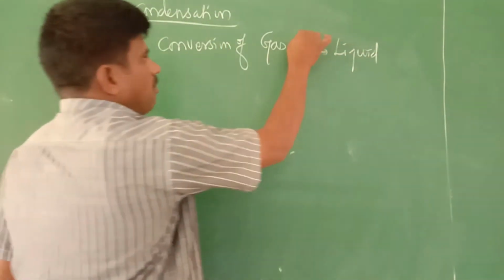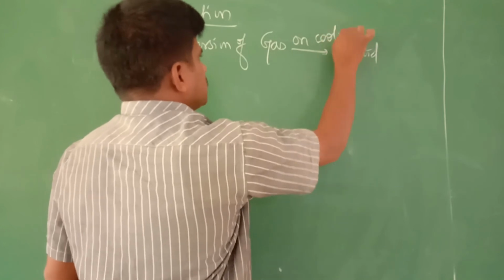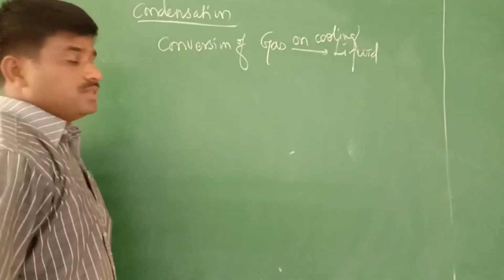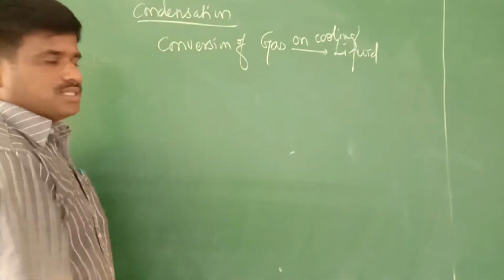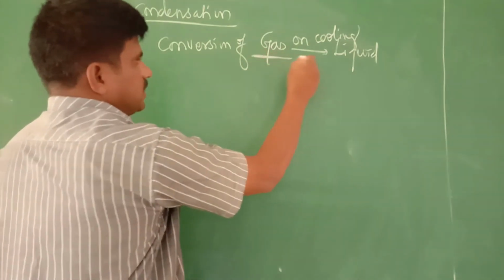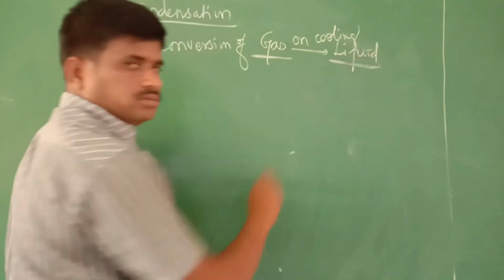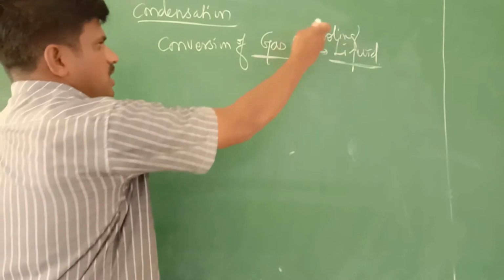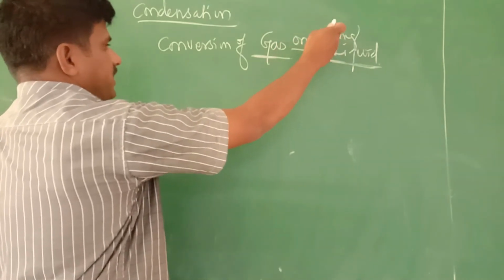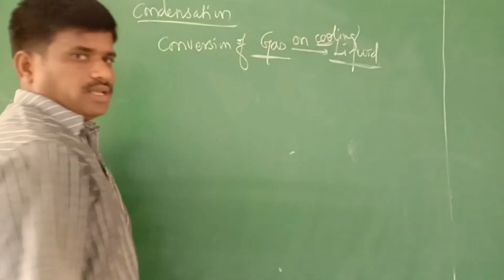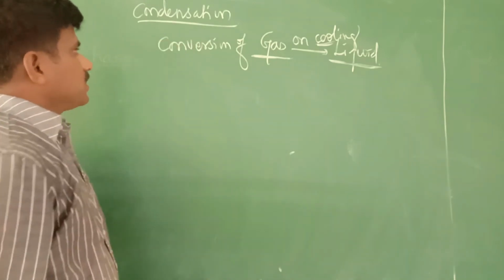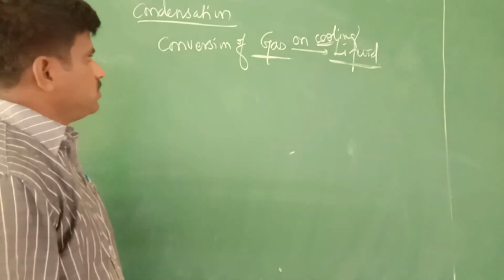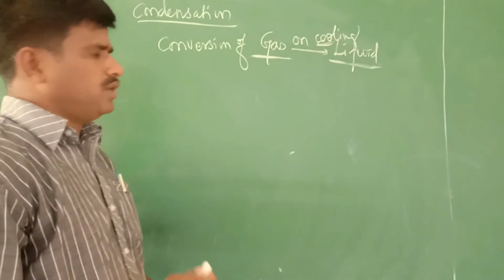This takes place on cooling. This process is called condensation. The gaseous state will become liquid. This conversion takes place only on cooling. Understood? So here the conversion takes place from gaseous state to liquid.